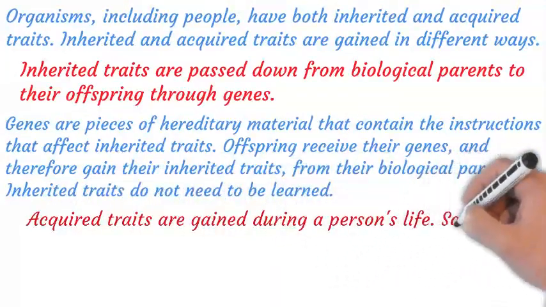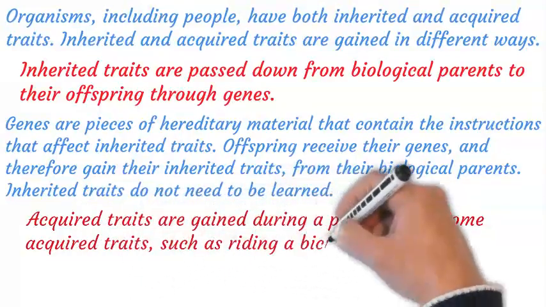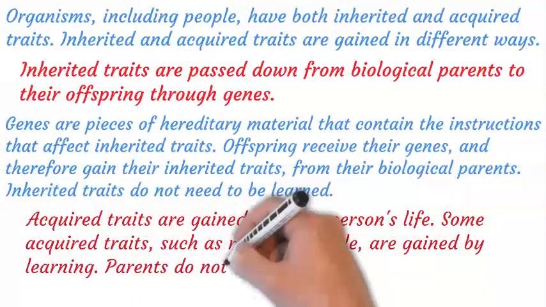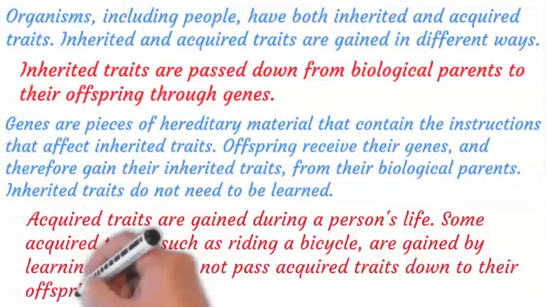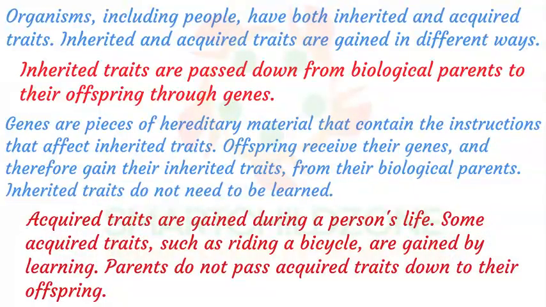Acquired traits are gained during a person's life. Some acquired traits, such as riding a bicycle, are gained by learning. Parents do not pass acquired traits down to their offspring.